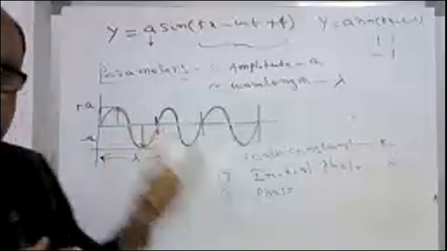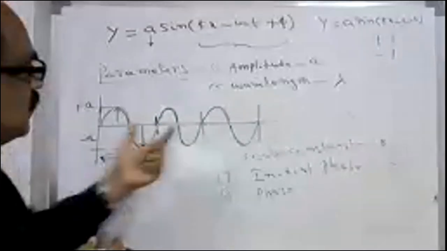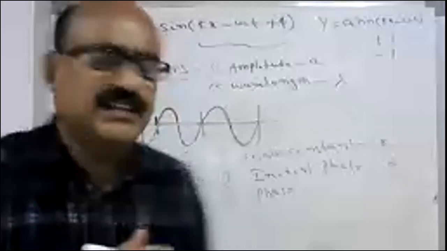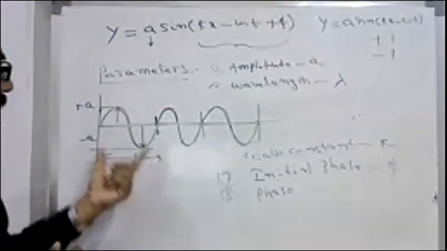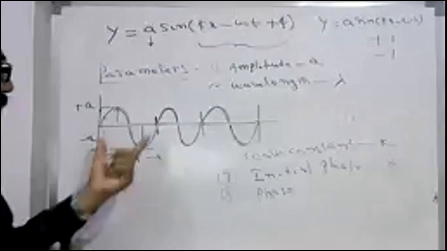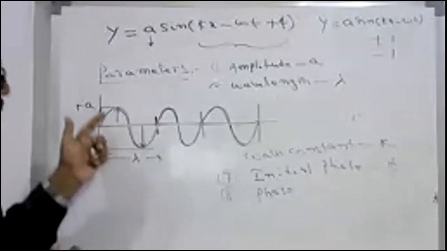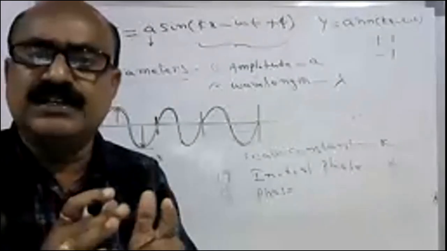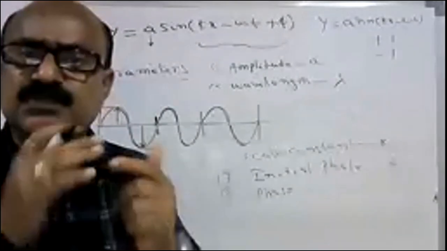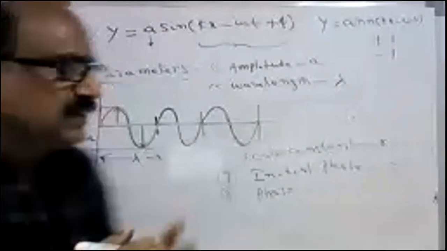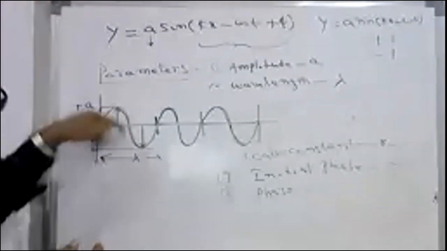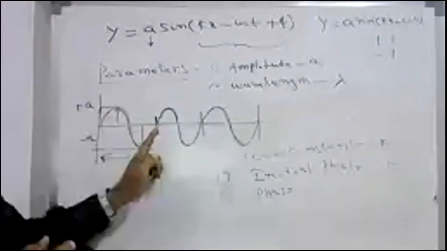For a wave to get the same property, how much distance must it travel? Lambda. Distance means you have to express it as lambda. Angular displacement means you have to express it in radians. So what is the angular displacement? 2 pi radians.